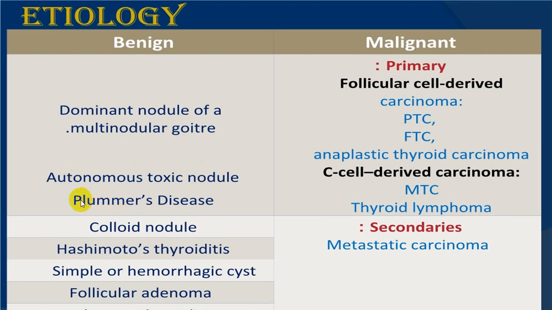Plummer is multinodular toxic goiter. You can have a colloidal nodule, Hashimoto's thyroiditis, and even Graves' disease will be a benign variety, which can be diffuse toxic enlargement. You can have subacute thyroiditis, follicular adenomas, etc.